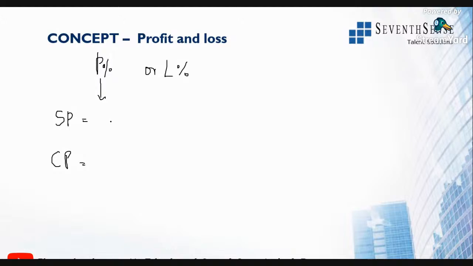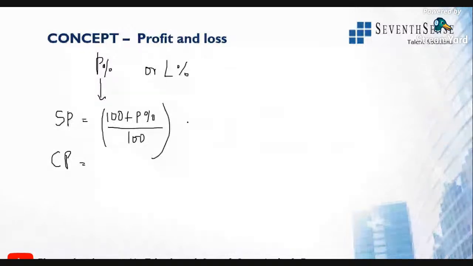There is a formula there. So selling price will be 100 plus profit percentage divided by 100 into cost price. Please make a note of this. Selling price is 100 plus profit percentage divided by 100 into cost price.